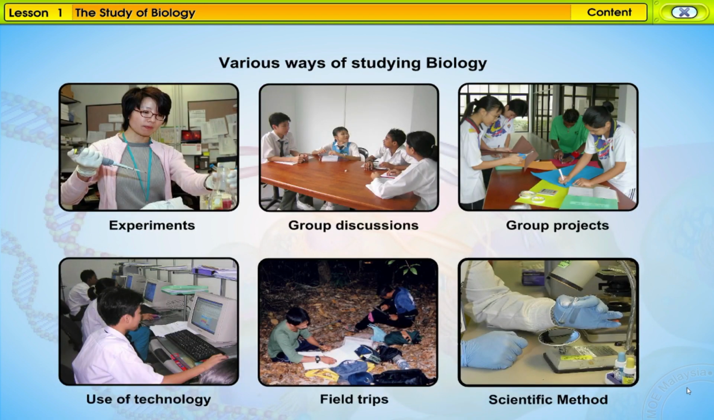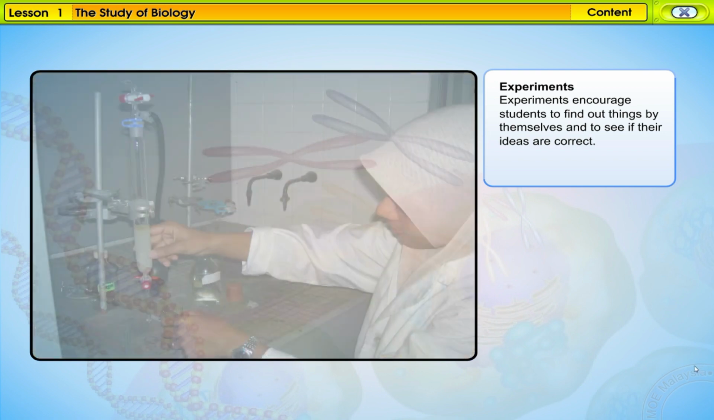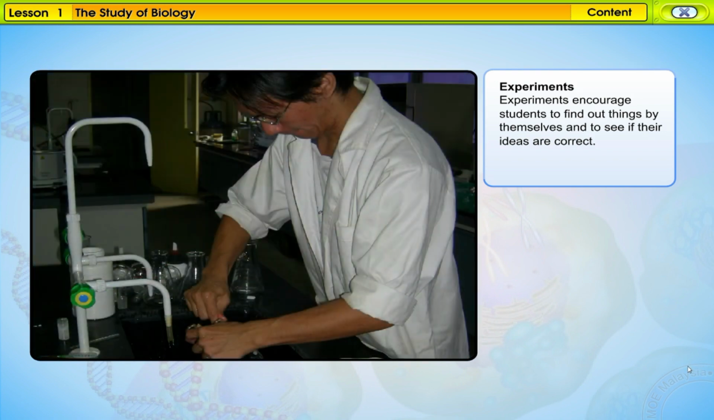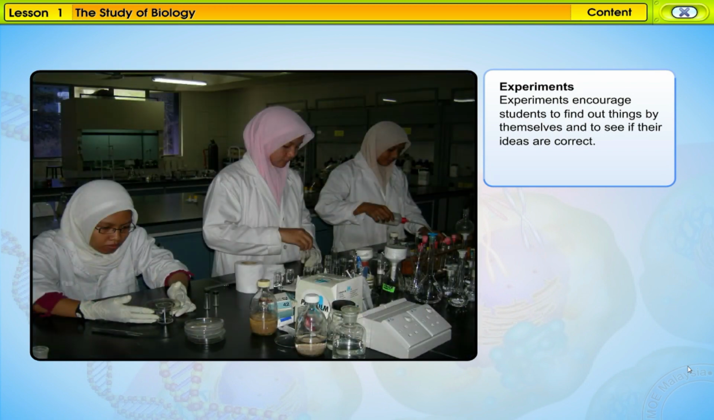How do we study biology? Click on the graphics to find out. Through experiments, you can see how certain processes take place. Experiments encourage students to find out things by themselves and to see whether the ideas are correct.